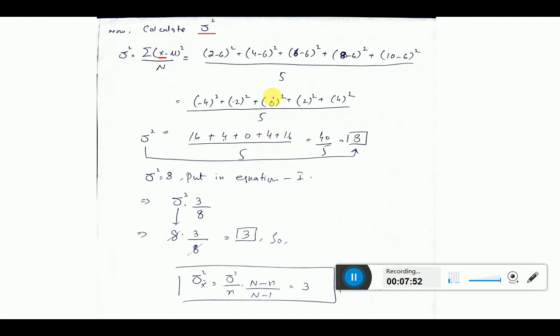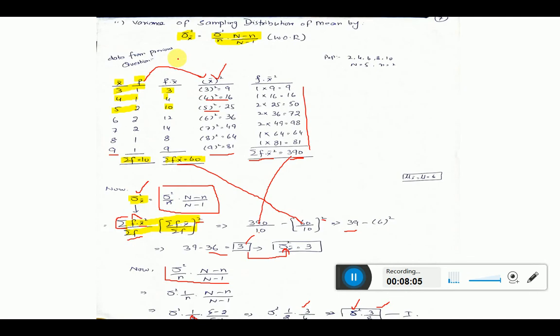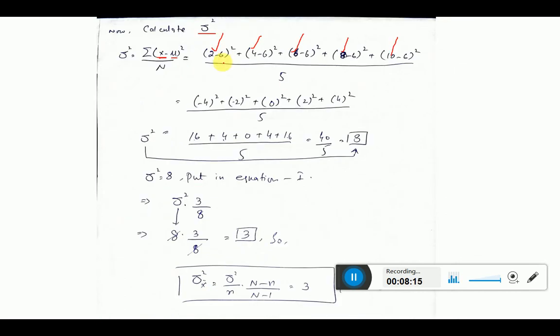Now come to the question. First 2, then 4, then 6, then 8, and the last value is 10. Now x minus mu, where mu is the average. Already I have calculated the average. From the previous question I have mentioned that the mean of the sampling distribution must be equal to the population average, equal to 6. We already solved question number 1. So now put the value 6: first 2 minus 6 square, plus 4 minus 6 square. It means that from every population value, subtract the population average, then take the square and then divide by the number, which is 5.